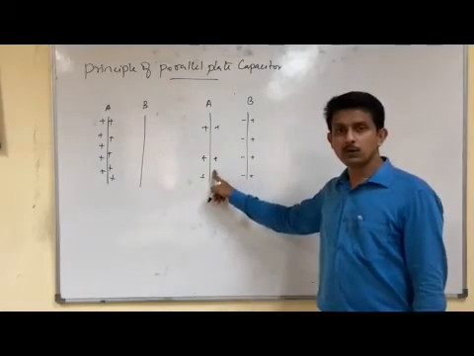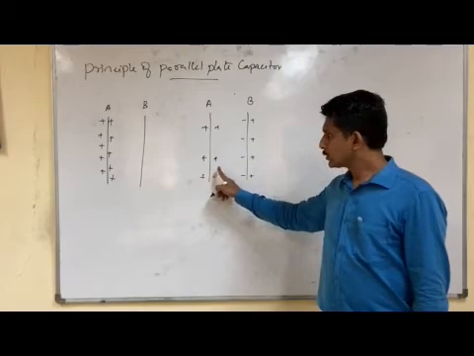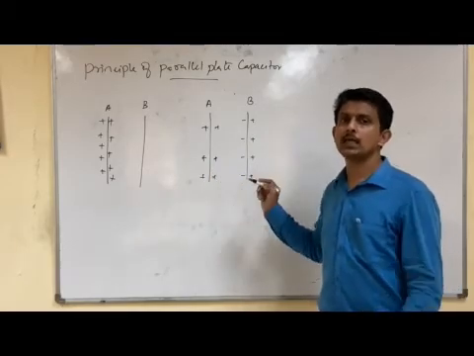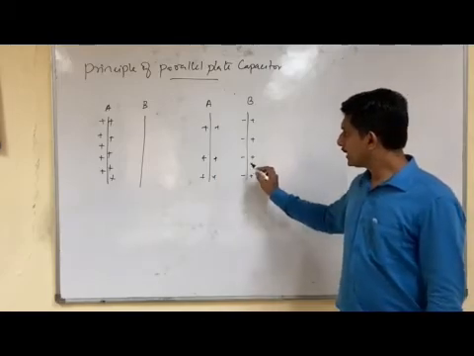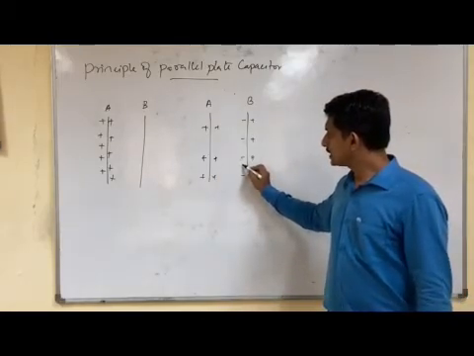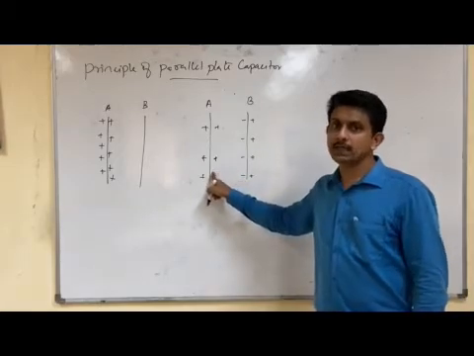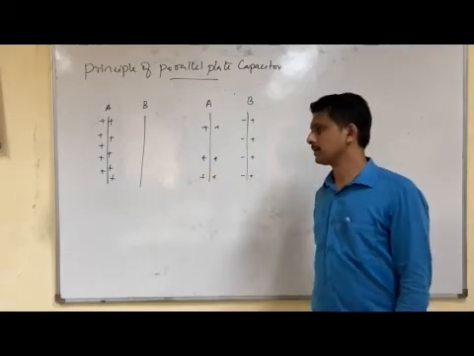Negative charges are closer to plate A. So the effect of decreasing the potential is more than the effect of increasing it. Because of the negative charge on plate B, the potential of plate A decreases.